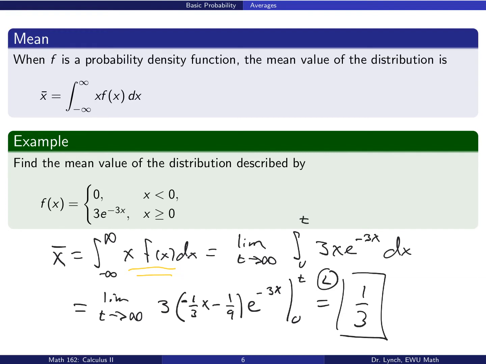There's integration by parts here to find this antiderivative. Of course, there's a L'Hopital rule to evaluate the limit as t goes to infinity. And at the end of the day, we end up with 1/3 for the value of the mean value of the distribution.